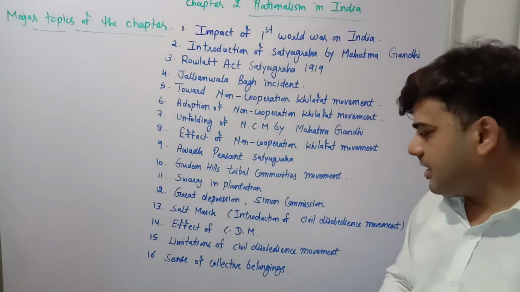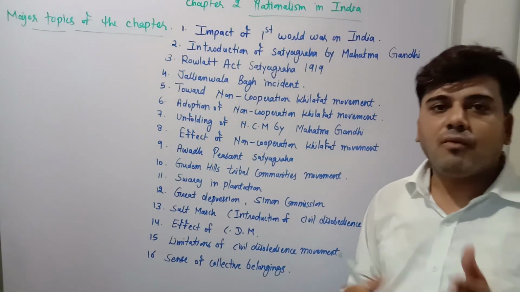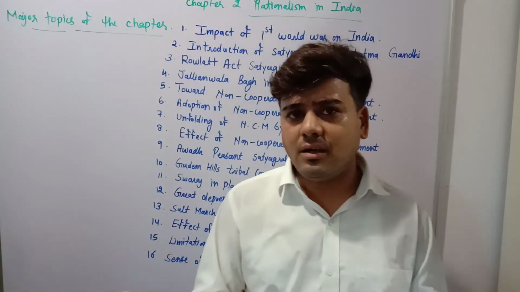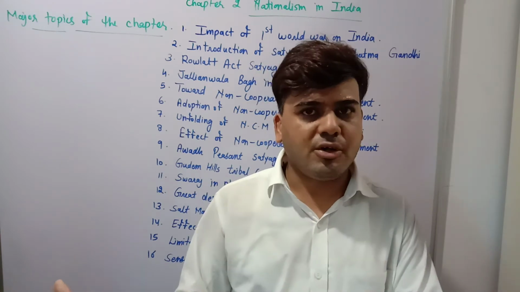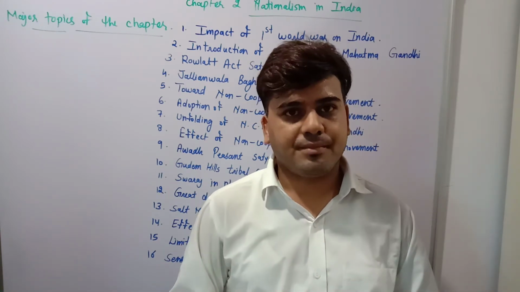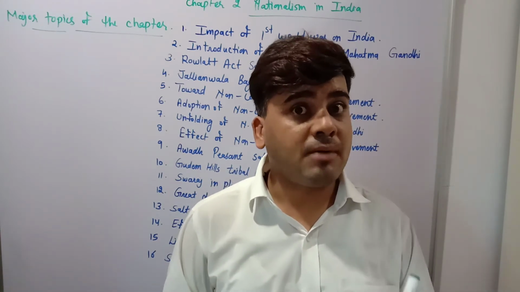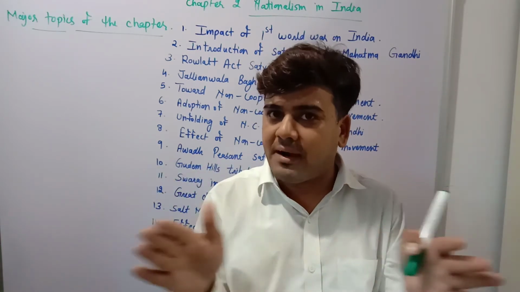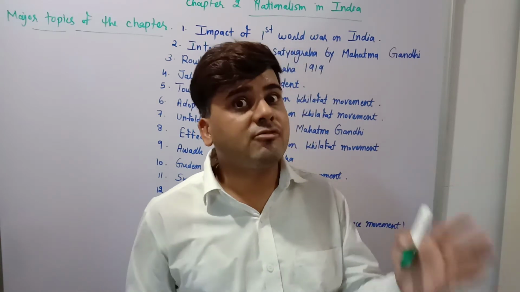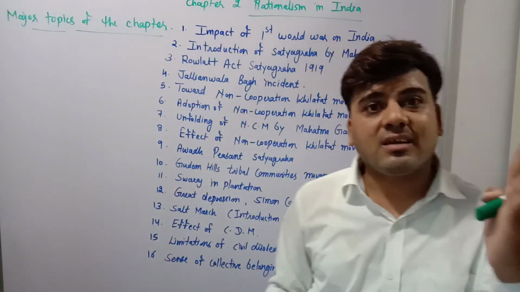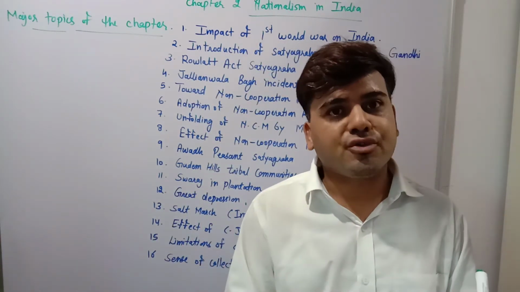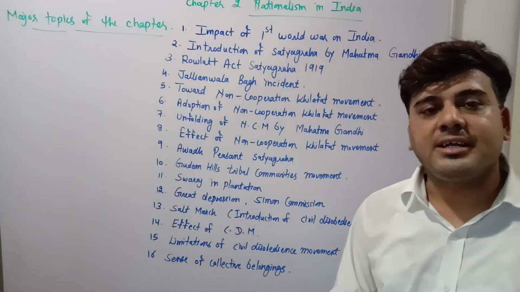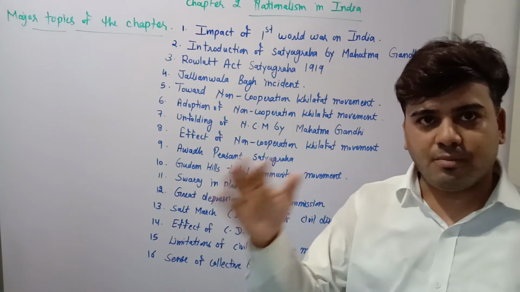Our next topic will be related to the limitations of CDM. What were the limitations of CDM? In the civil disobedience movement, Dalits and the Muslim community did not participate. Which communities am I talking about? Dalits and Muslims. This major community did not participate in CDM. What was the reason behind it? What was the result of that? You are going to study this in detail in this topic, the limitations of the civil disobedience movement.